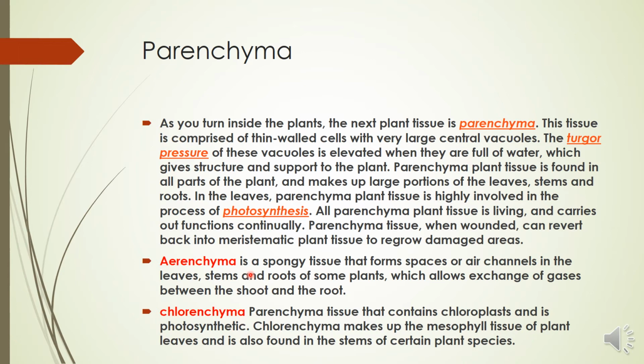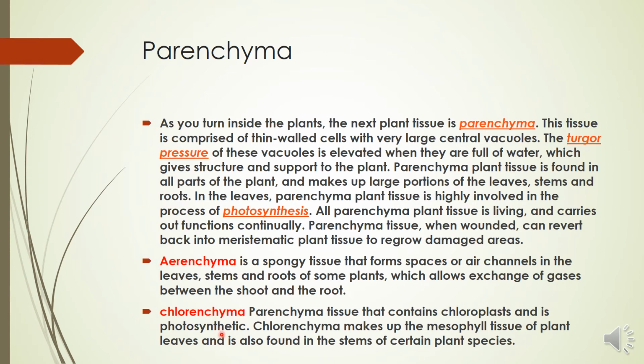Chlorenchyma, the name also represents chlorin, which means it has chloroplast. Chlorenchyma is a special type of parenchyma tissue that contains chloroplast, and chloroplast is a plant organelle which is responsible for photosynthesis. So due to the presence of chloroplast, chlorenchyma tissues are photosynthetic.